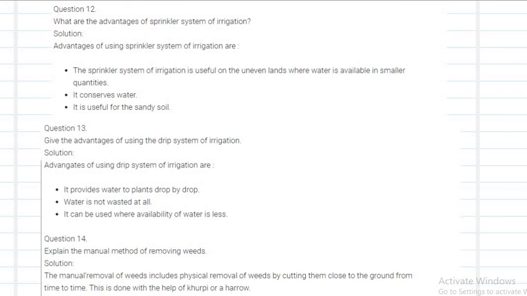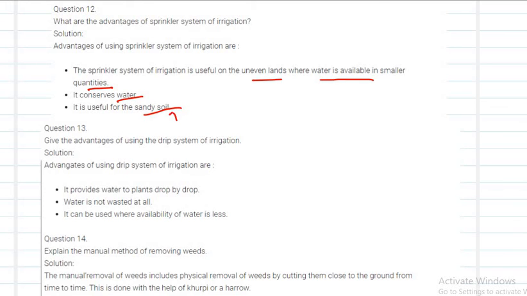Next, what are the advantages of the sprinkler system of irrigation? The sprinkler system is useful on uneven lands, and where water is available in smaller quantities. In those places also you can use the sprinkler system. And what else? It conserves the water and it is useful for sandy soil.